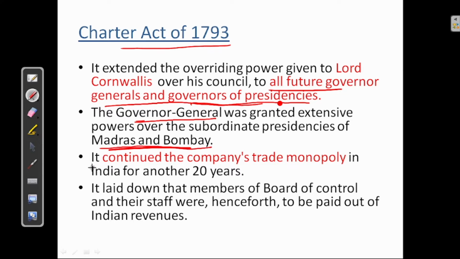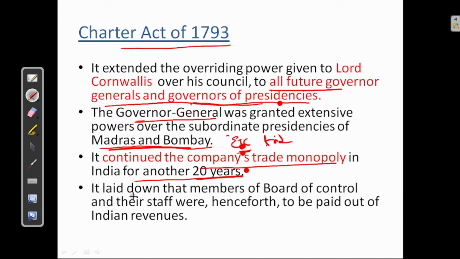Next, it continued the company's trade monopoly in India for another 20 years. See, what is the company's trade monopoly? Except EIC, no other private members are allowed to trade in India. Okay, only EIC has the power to trade in India, and that continued for another 20 years.